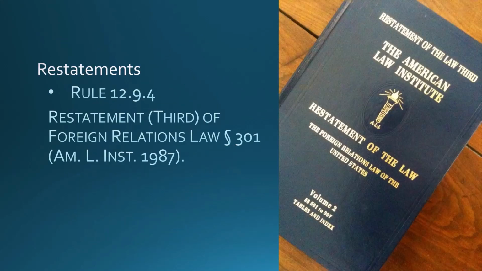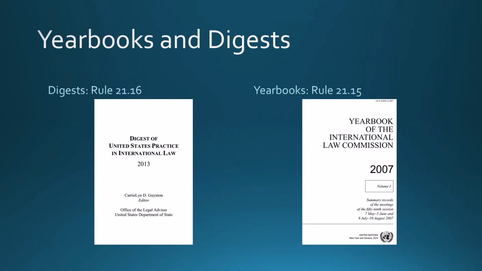Restatements have a special citation form under Rule 12 alongside model codes, and the Restatement of Foreign Relations Law fits into this format. Make sure you indicate the specific section number you are referring to. Digests have some guidelines in Rule 21 as well.